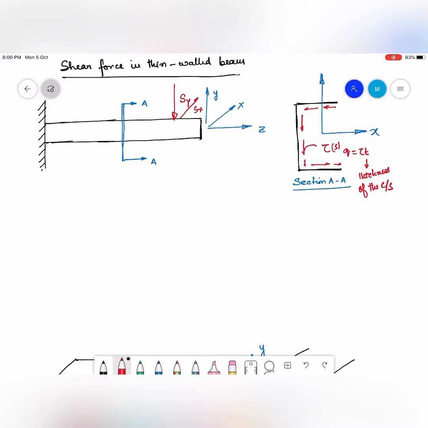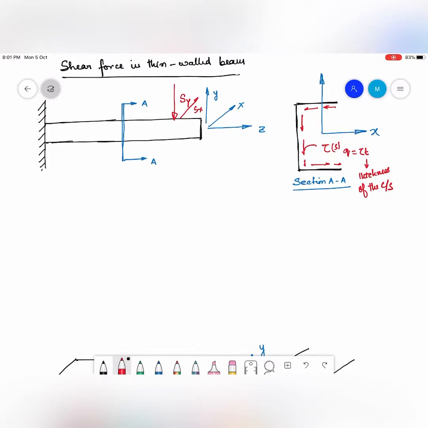Now apart from the normal stress, there is going to be a shear stress distribution in the cross section, which I call tau s.